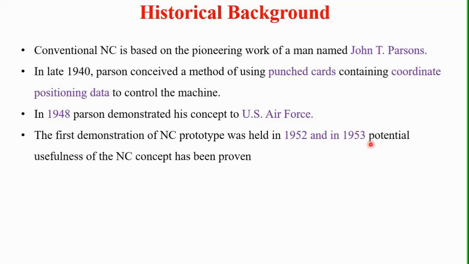This is called numerical control, which was developed in the 1940s. In 1948, he demonstrated his concept to the US Air Force, in 1952 the first prototype of the NC machine was developed, and in 1953 the usefulness of the NC concept was proven. This is the historical background of NC.